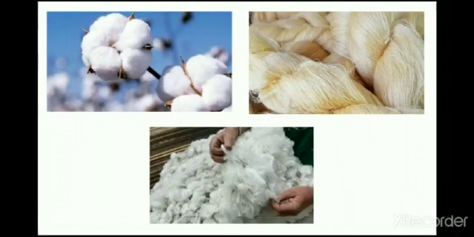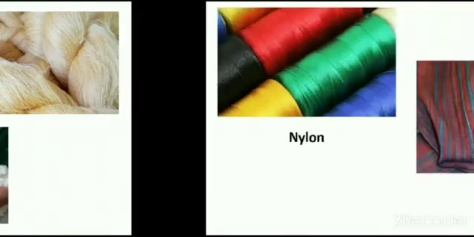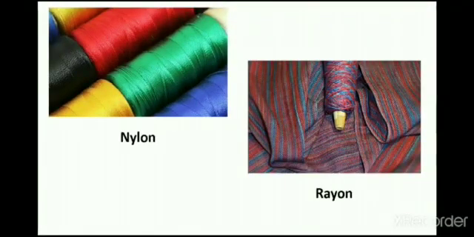For threads, fiber, and yarn, natural substances like cotton, silk, wool, and man-made substances like nylon and rayon are used. Glass can be made from sand and calcium carbonate. However, sand and calcium carbonate cannot be obtained again from glass.